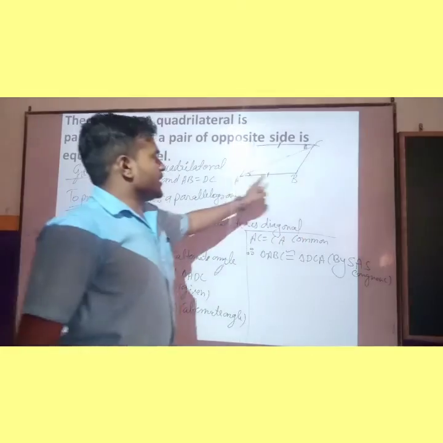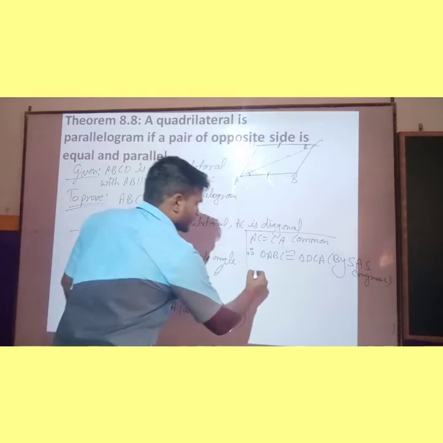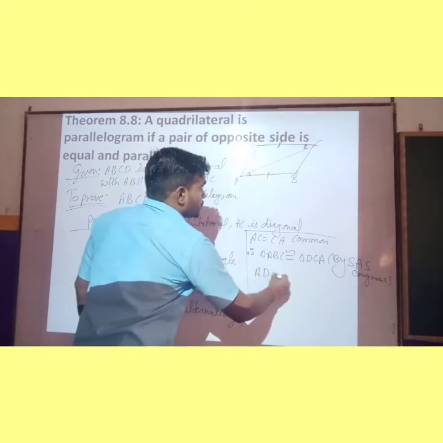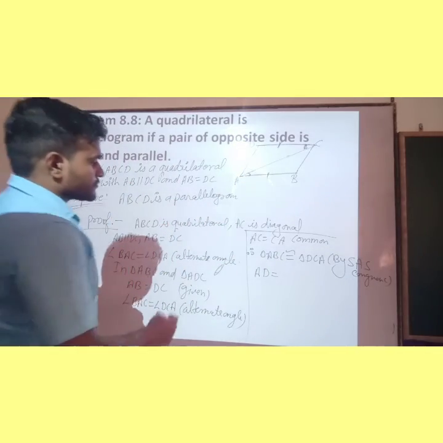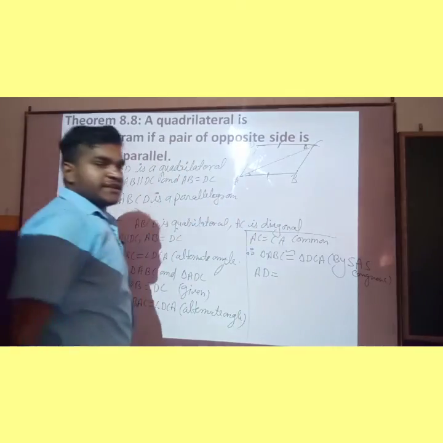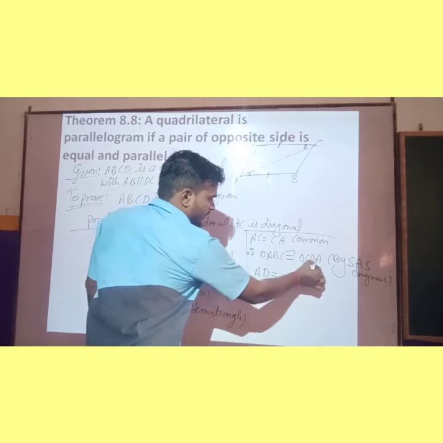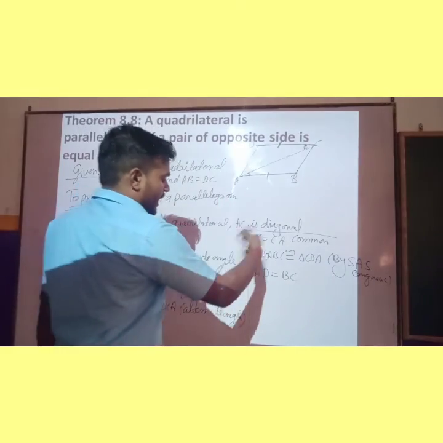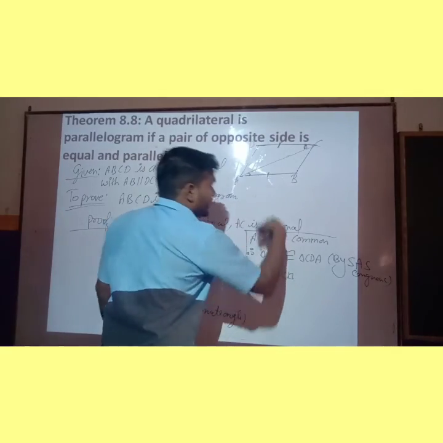If ABC and DCA are both congruent, then children, AD is equal to BC, or CB. You can write CB or BC.